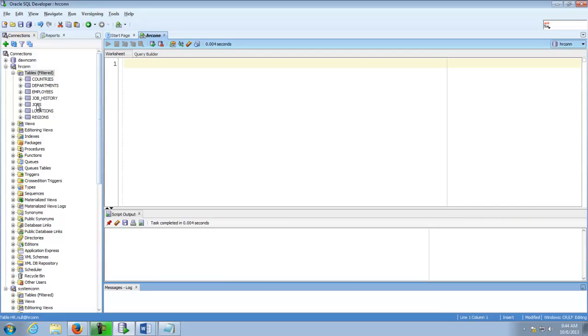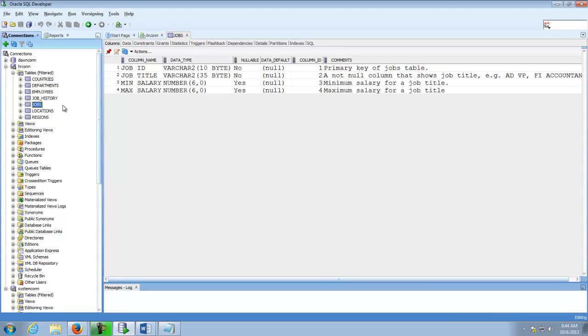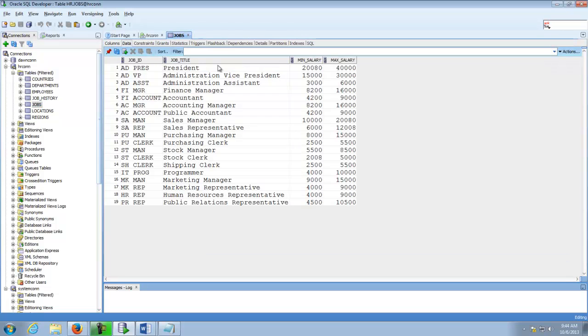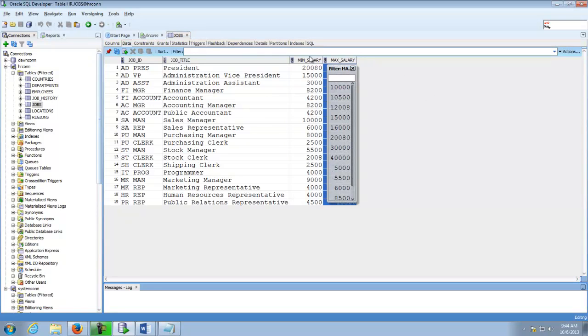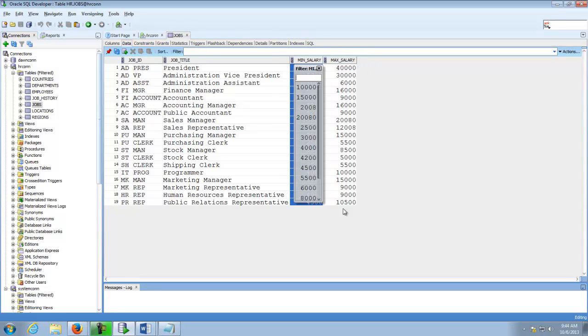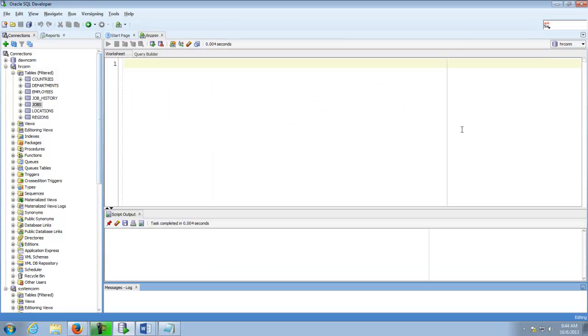And we will just look briefly at the jobs table. First, here's the data. Okay, so we have the job ID, job title. The job title is really not important. That's not going to figure in. But the minimum and maximum salaries are what we're going to increase by 1.1, table-wide.